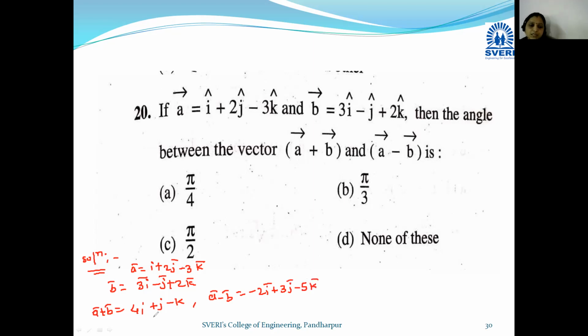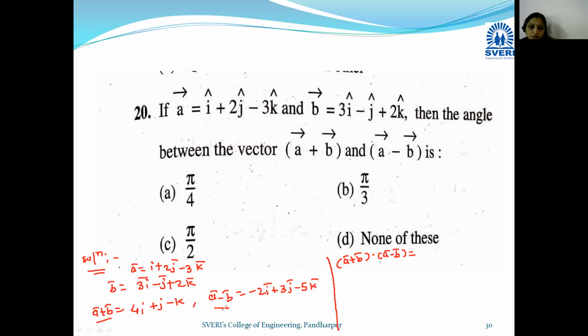Okay, so these are the a bar plus b bar, a bar minus b bar vectors. Okay, now we are going to find the angle between these two vectors. Okay, so taking the dot product, firstly we will check the dot product. Okay, so a bar plus b bar into a bar minus b bar.